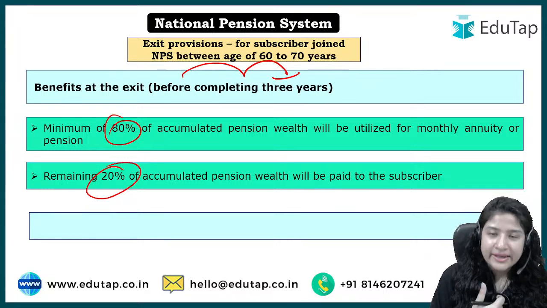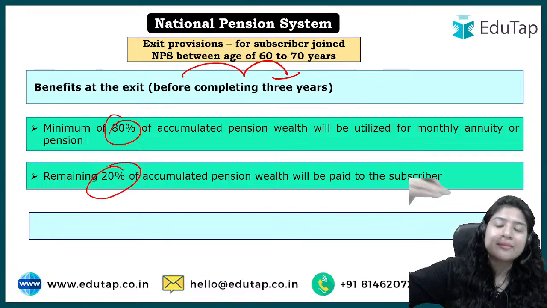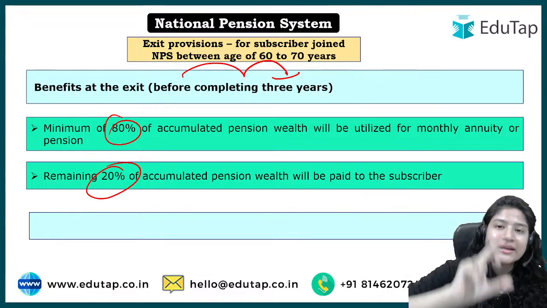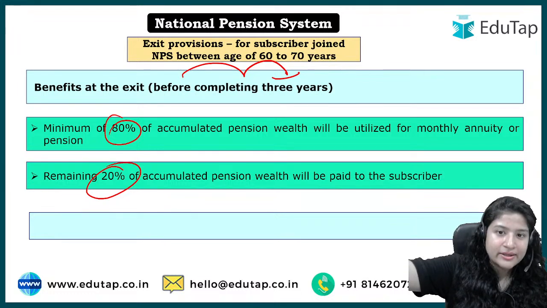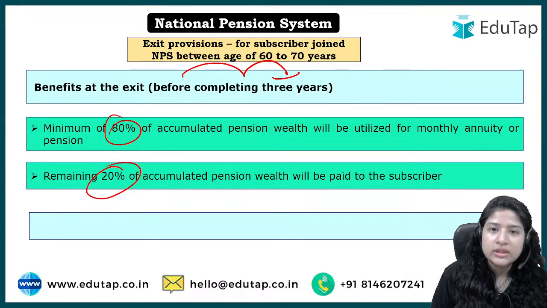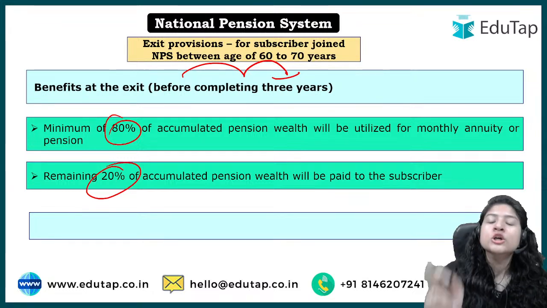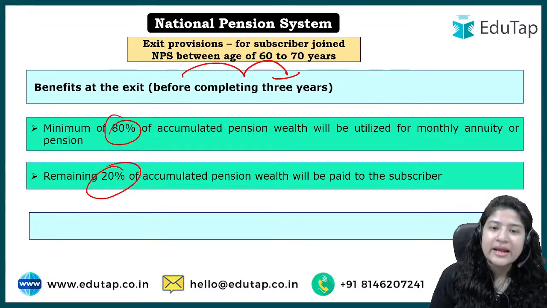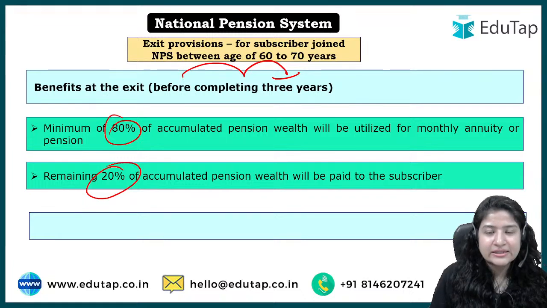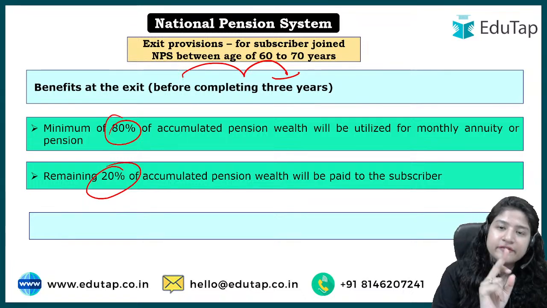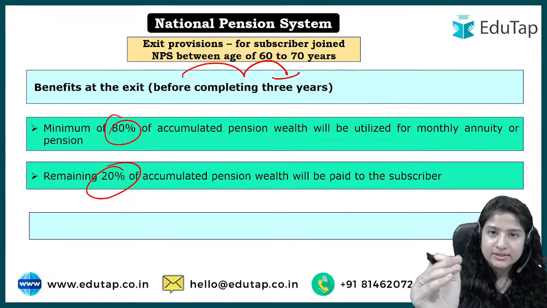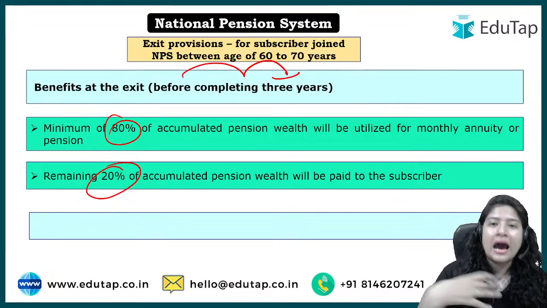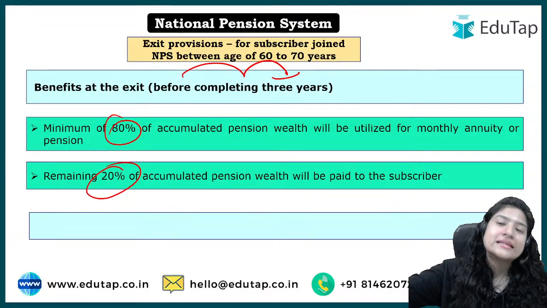When I was 18 years old, for me the retirement age was 60 years, and I will get that 80:20 ratio when I reach that retirement age. Here they cannot do that with people who are above 60 years. So for them the criteria is that after 3 years they will get the benefit of the 60:40 ratio, okay, after 3 years, which for our age group was 60 years.